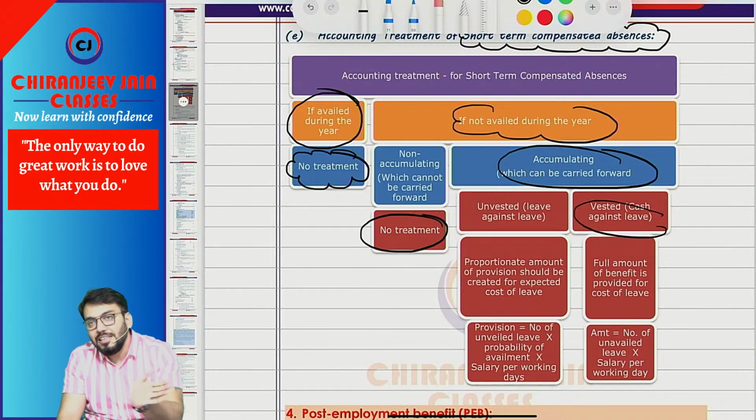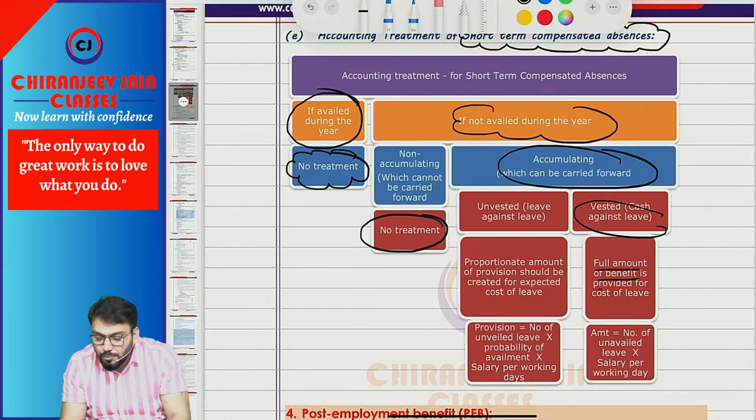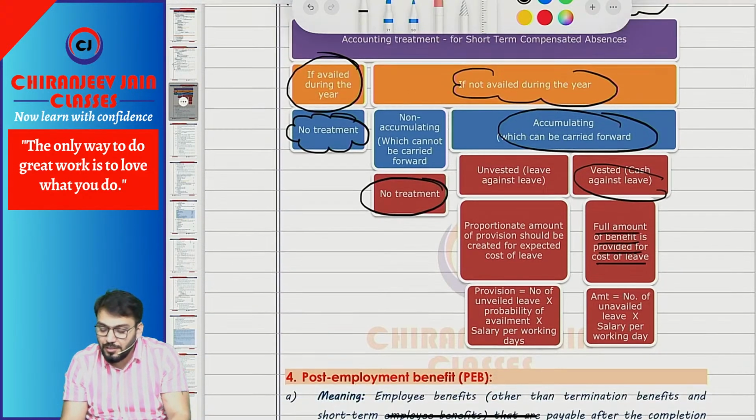So what journal entry will we do? Employee benefit expense account debit to payable. Correct? So the full amount of benefit is provided for such cost of leave. The amount will be the number of unavailed leave multiplied by salary per working day.